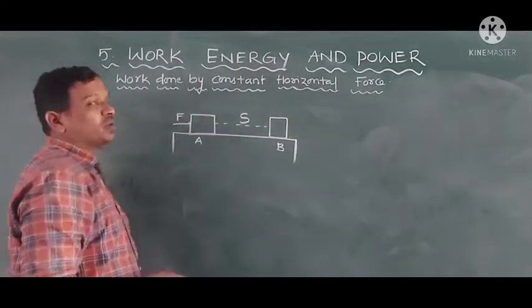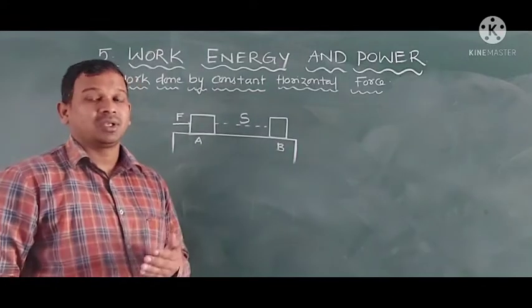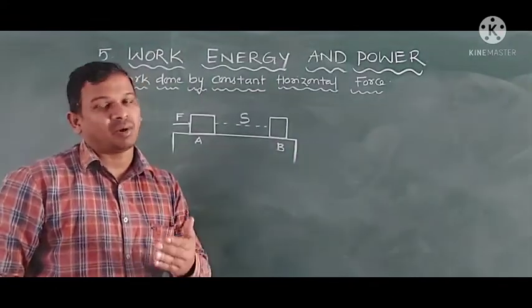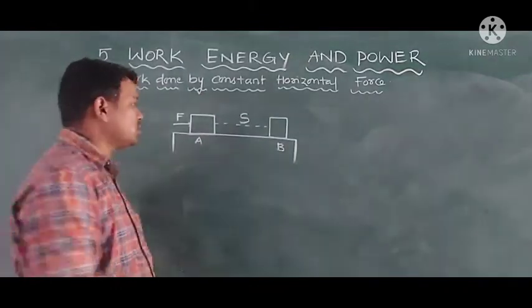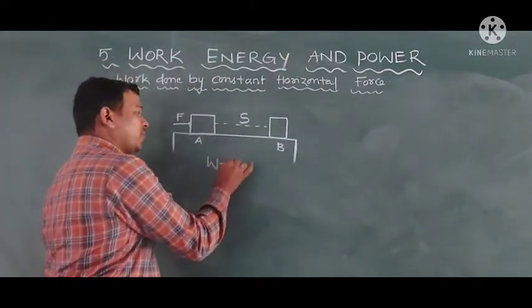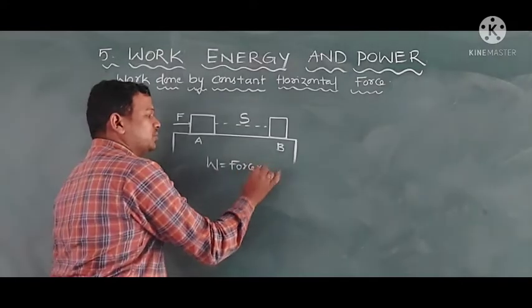According to the work definition, by applying some force, if the body shows displacement, then work is done. So work is equal to force into displacement.